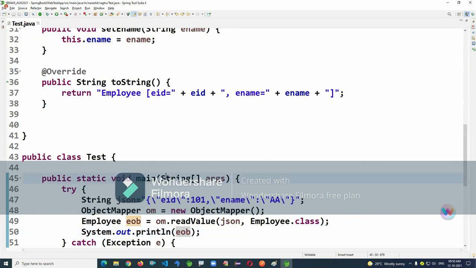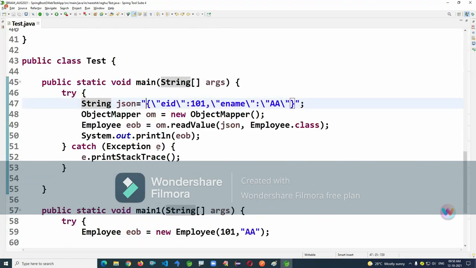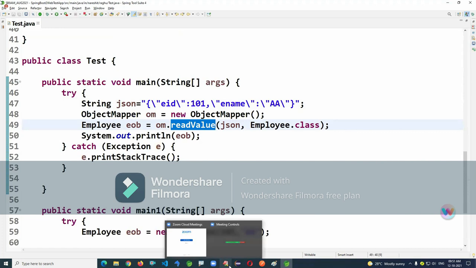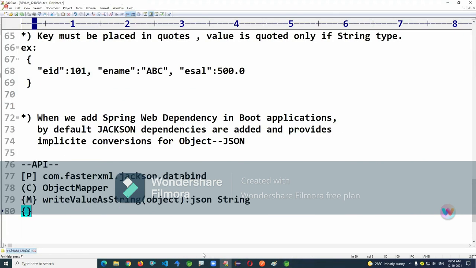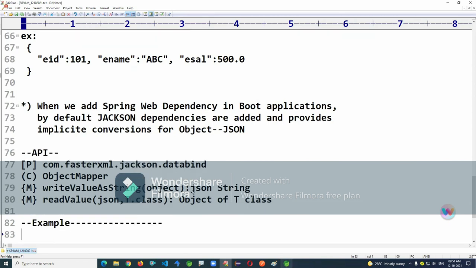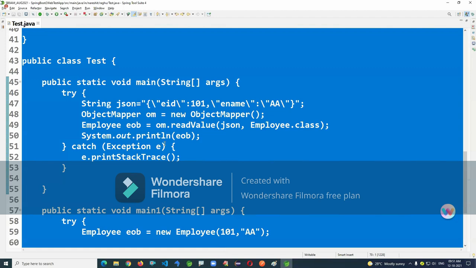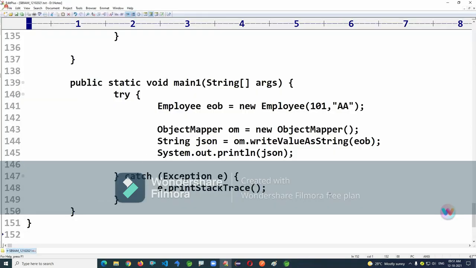It's a syntax problem. Look at the method name, it's readValue. In this method, if you pass some JSON and the class type, it returns an object of T. Here is one example. Please add the Spring Boot web dependency and practice this one time and leave it, because in the future we don't write this manually.